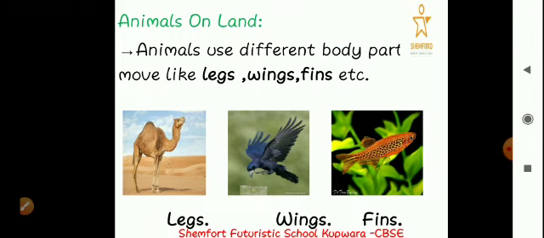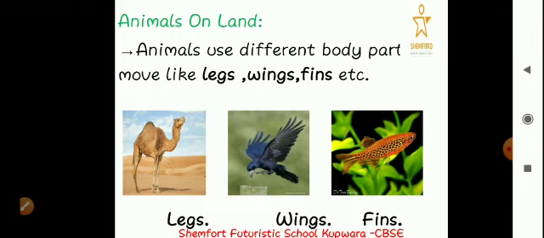It's the legs. So, legs are the body parts that help us to move from one place to another. Similarly, animals also have such kind of body parts that help them to move from one place to another. So today we are going to talk about that.